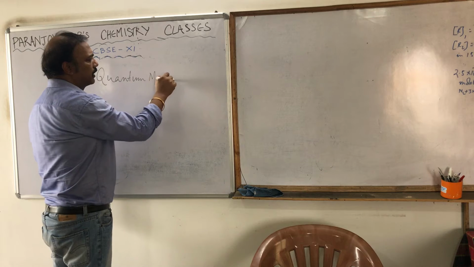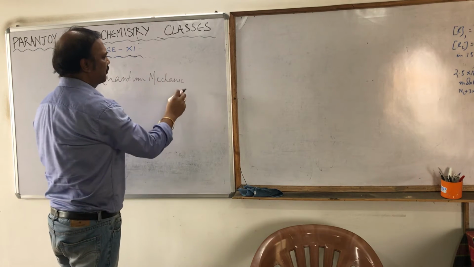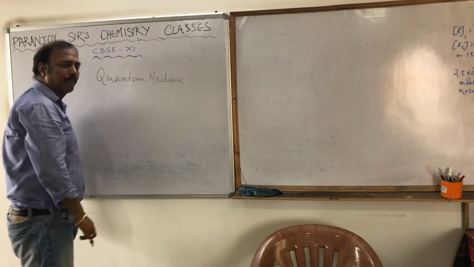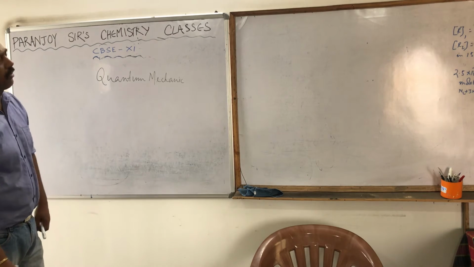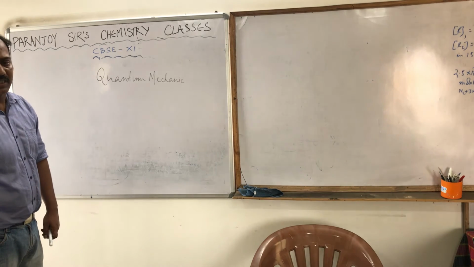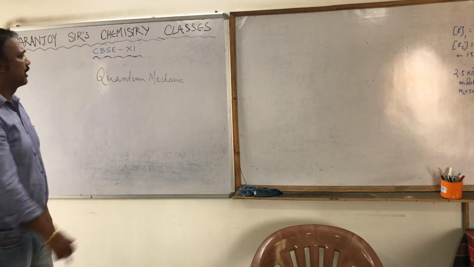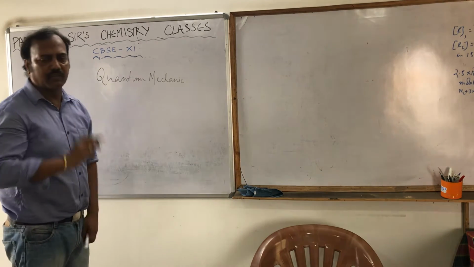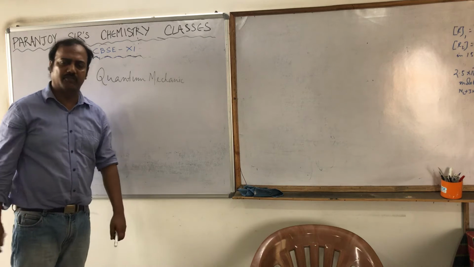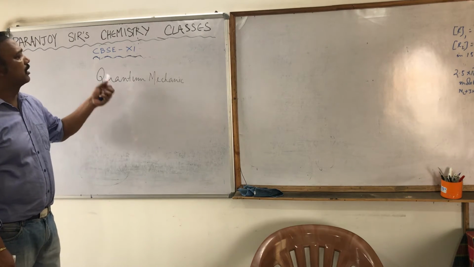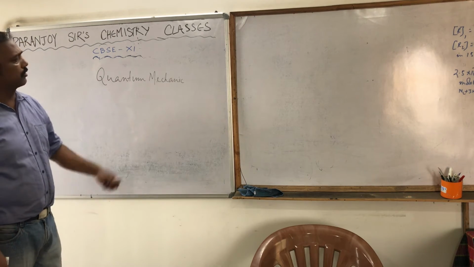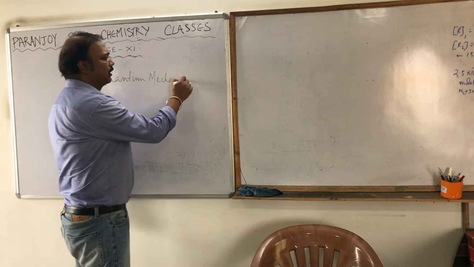Till now, the approach we were trying to explain was the basic theory, called the classical approach, or classical mechanics approach. But with that approach we failed to explain the structure of atom. Hence comes the approach known as the quantum mechanical approach.